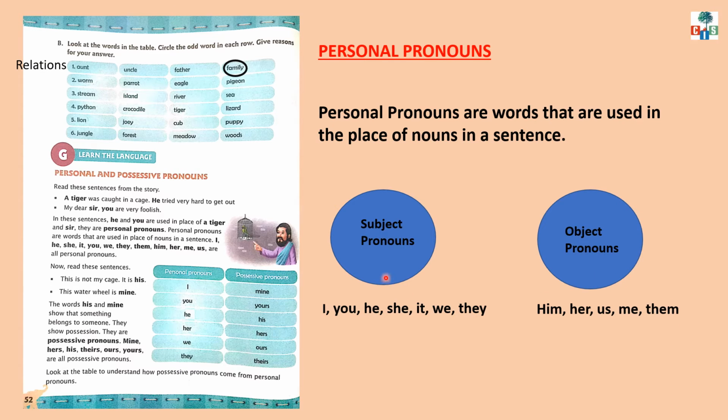Children, we will use subject pronoun at subject place, means before the verb in a sentence, and we will use object pronoun after the verb in a sentence, and object pronouns are always the receiver, and object pronouns are the part of the predicate. Let's understand this thing with few examples.